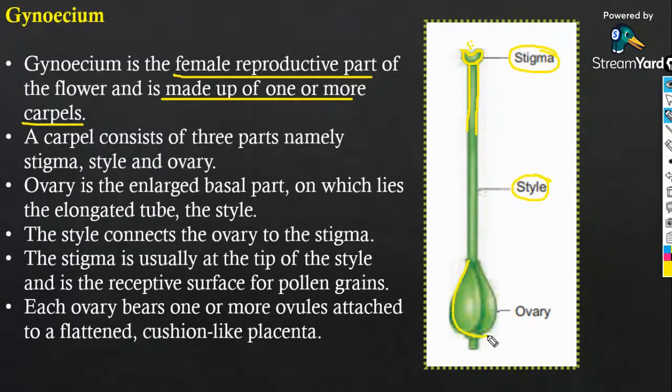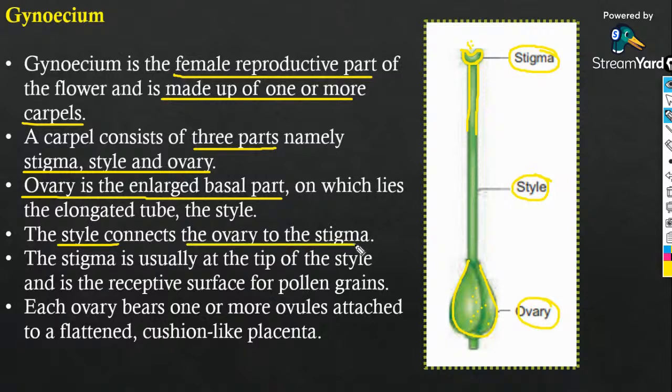And the bulged portion you will call the ovary, and inside this ovary you will have the ovules arranged. So a carpel mainly consists of three parts, that is stigma, style and ovary. Ovary is the enlarged basal part. The style connects the stigma to the ovary, and stigma is usually present at the tip of the style and is a receptive structure for pollen grain. Very important: the receptive structure for pollen grain is stigma.